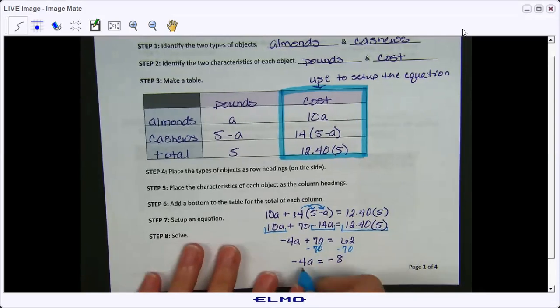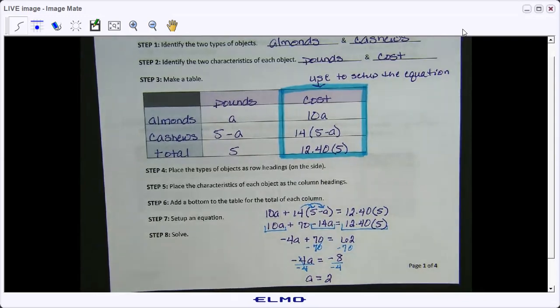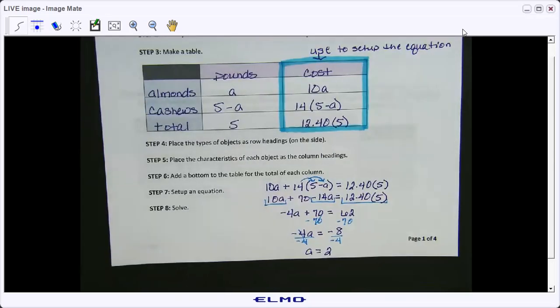And then we divide by negative 4. And A equals 2. Now remember, if you get to the bottom and you have some negatives when you're dealing with units of measurement or cost, then you know you may have done something wrong. I see a couple of wrinkled eyes. Are there any questions about what I did here?